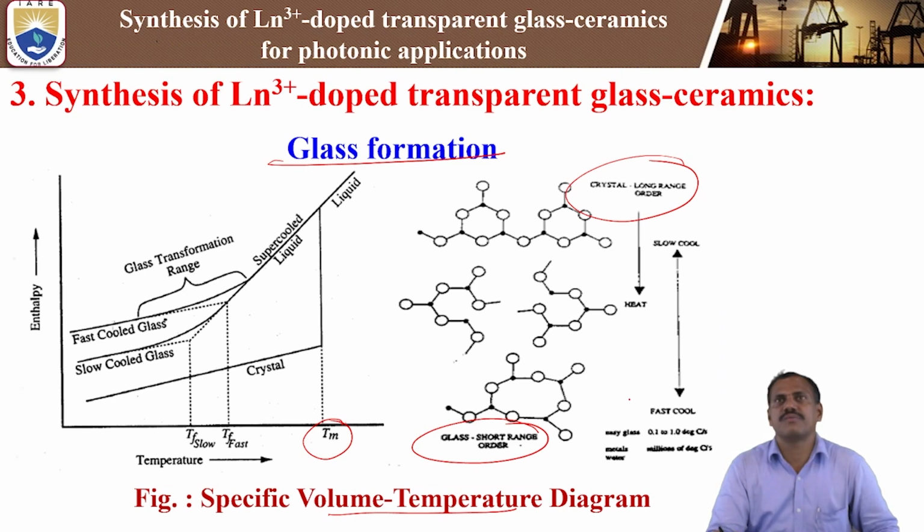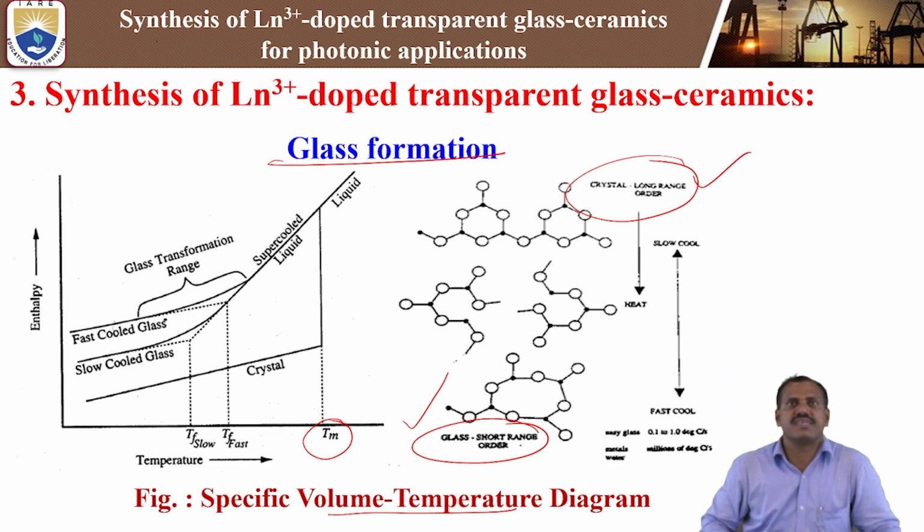So with fast cooling we can prepare the glass materials. So these are the differences between amorphous materials and crystalline materials. Because crystalline materials have the long range order, glass materials have the short range order. These are the differences between crystals and amorphous. Amorphous is nothing but a glass.